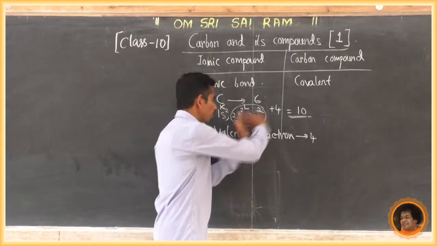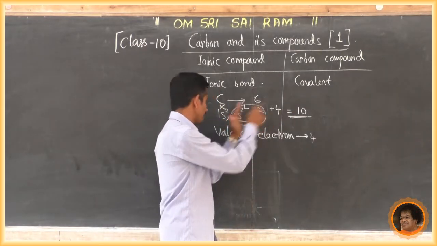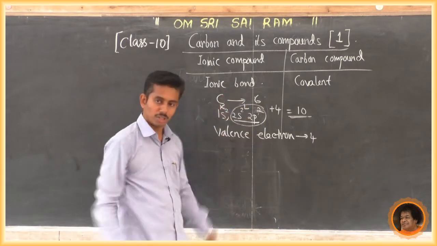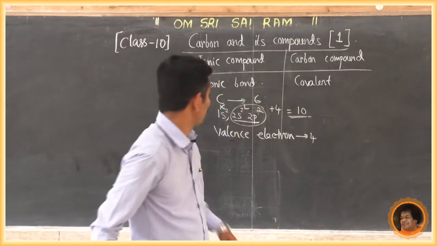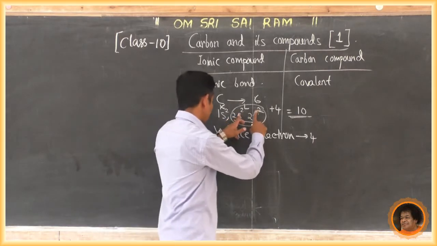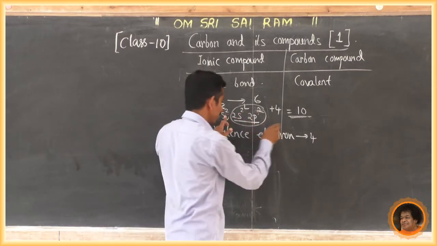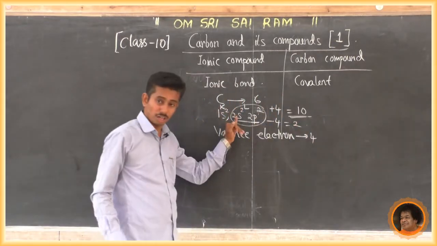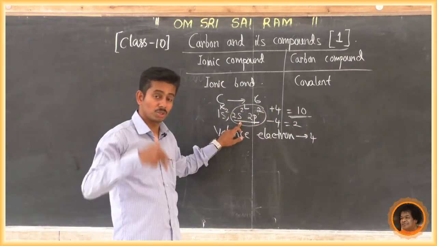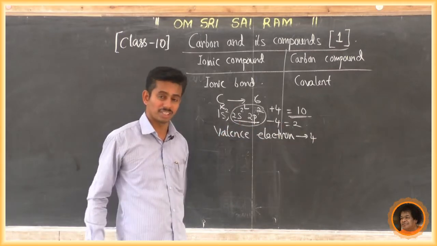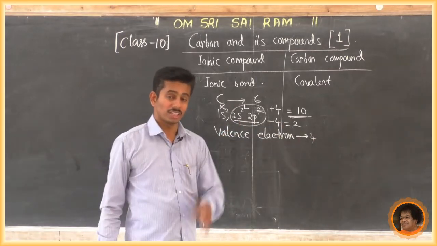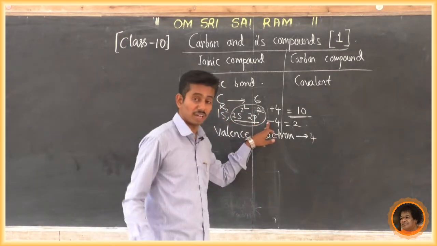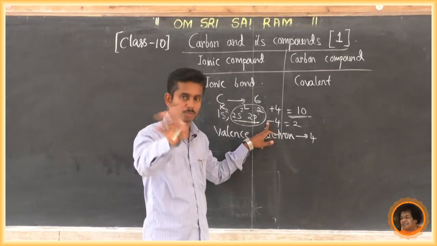If we lose 4 electrons and it becomes stable, is it possible to lose 4 electrons? No. Why? If it loses 4 electrons, the total number of electrons is 6 minus 4, equal to 2, with 6 protons. Is it possible to lose 4 electrons? More energy is required to lose 4 electrons, so it is also not possible.